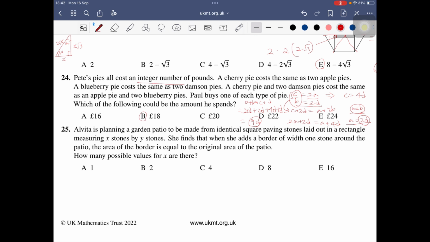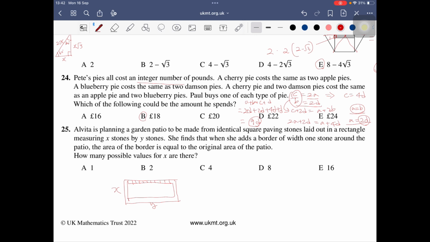So number 25. Arvita is planning a garden patio. Identical square paving stones are laid out in a rectangle, measuring X stones by Y stones. She finds she added a border with one stone around the patio, and the area of the border is equal to the original area of the patio.